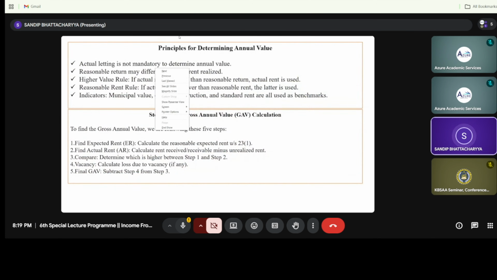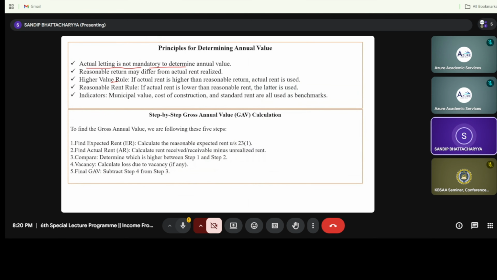Now the next thing is the principles of determining the net annual value. First, actual letting is not mandatory for the net annual value. In the case of a let out property, there is a rental relationship between landlord and tenant. Second, the reasonable return may differ from the actual realizable rent received. How to calculate this actual realizable rent we will see in a later part.